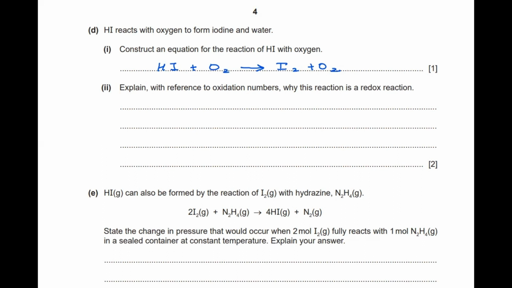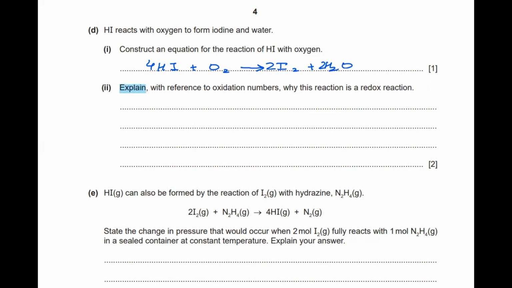Now what we need to do is balance the equation. So 4HI is going to give us 2I2 and, sorry, water is going to be the product, not oxygen. So we have water here, H2O. So H2O will be 2 moles here. So that is going to be a balanced equation.